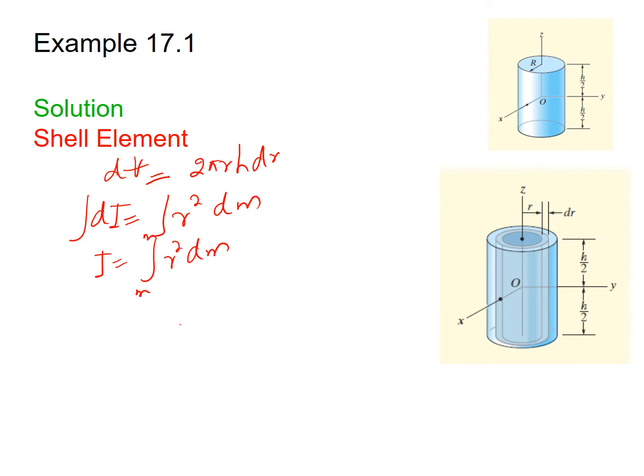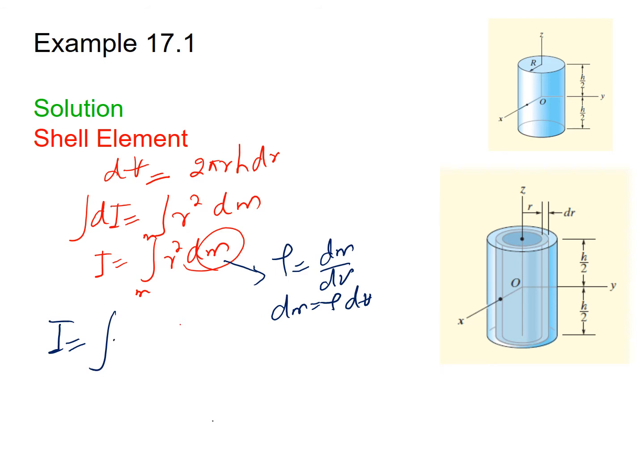So we can replace dm with dV. How can we replace dm with dV? By using the definition of density. Density equal to dm over dV, so dm equal to rho times dV. By substituting rho times dV in place of dm, we get I equal to the integral of r square rho dV. And now our integral will be over the volume.